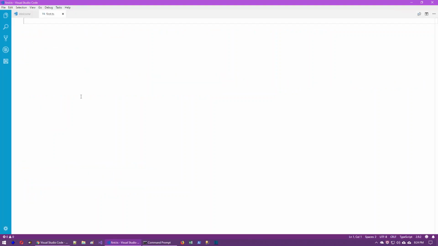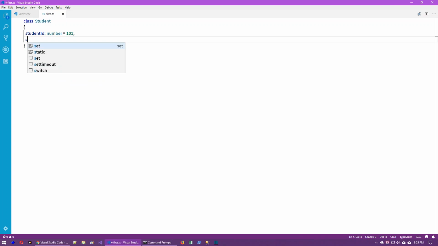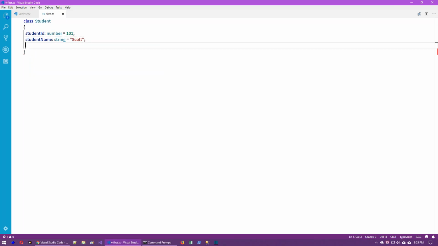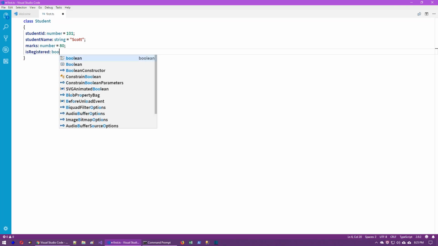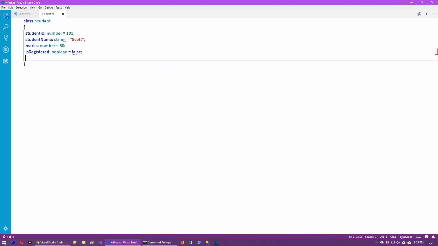So let's write some properties here. For example, class name Student. Here, student ID is a property, number is a data type, and 101 is a value. Student name is a property, string is a data type, Scott is a default value. Marks is a property, number is a data type, 80 is a value. Is registered is a property, Boolean is a data type, true or false is a value.